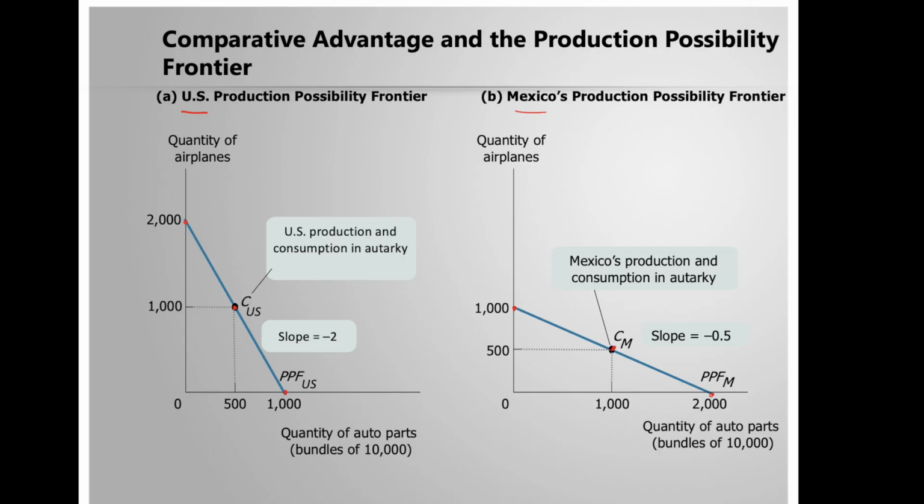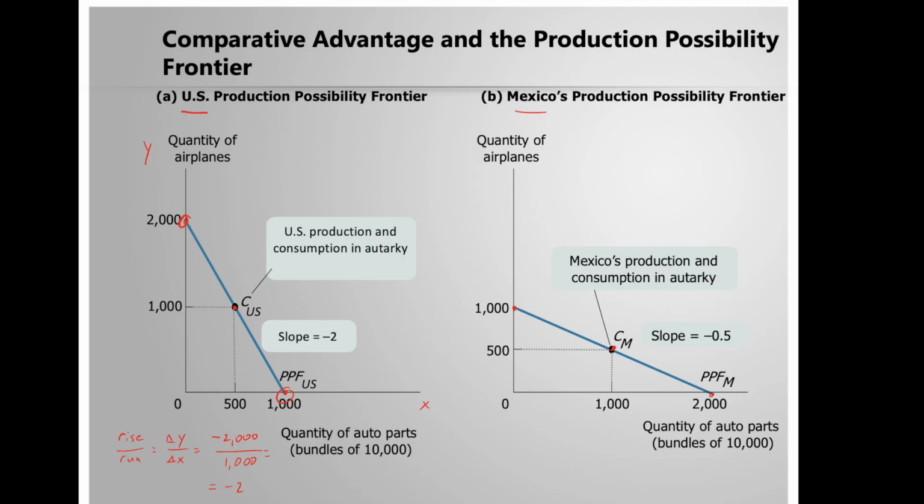And to calculate the slope that is constant along this line, for the US, we just pick 2 points and calculate the difference in y over difference in x. If we pick this point here and this point here, when we go from 2,000 airplanes to 0, that would be -2,000. And change in x would be going from 0 auto parts to 1,000. So it's plus 1,000. That is why the slope is -2.